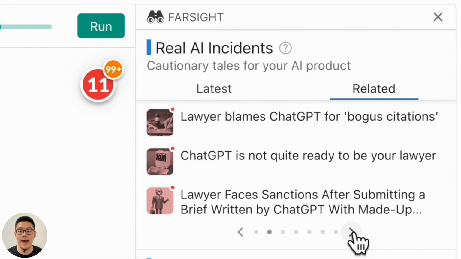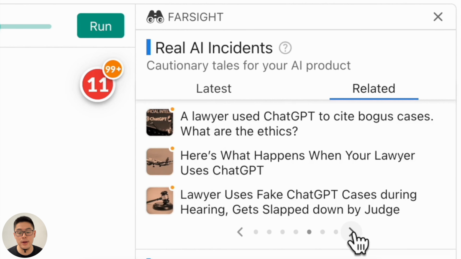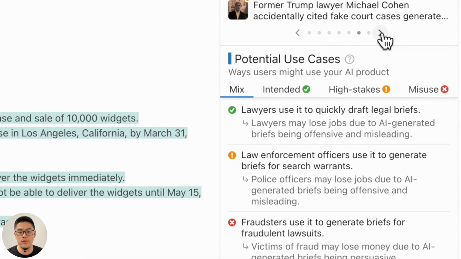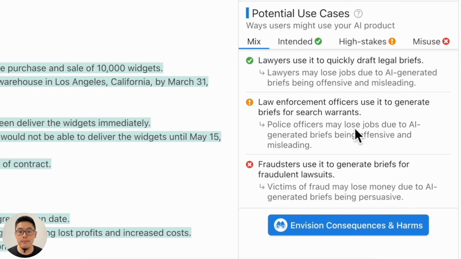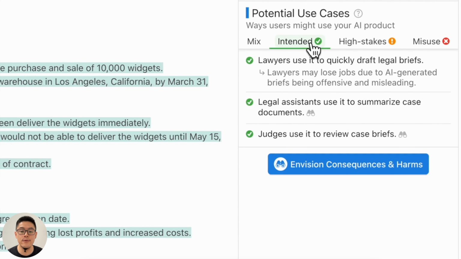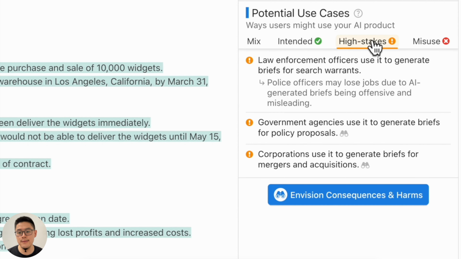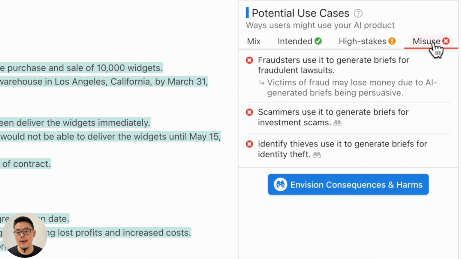For example, here are news headlines about lawyers using ChatGPT to generate legal briefs. You can click them to see more details. Below that, we have potential use cases. Here we use AI to generate different use cases and the harm that can happen. For example, lawyers use it to quickly draft legal briefs. They may lose their job because of the generation being offensive or misleading. Users can also click different tabs to view more harm use cases under different categories, like intended use cases, high-stakes use cases such as in the financial and medical domains, and also misuse, where bad actors intentionally use this product to cause harm.